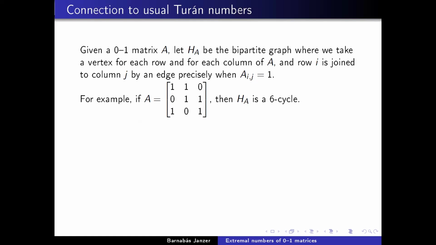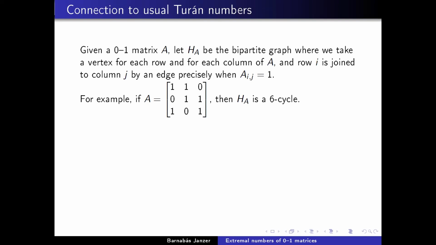So more explicitly, you can take a bipartite graph which has on one side of the bipartition vertices corresponding to the rows of the matrix, and on the other side vertices corresponding to the columns of the matrix. And you join a row vertex to a column vertex if the corresponding entry in the matrix is 1. So this way, for each matrix A, we define a corresponding bipartite graph, which I'm going to denote by H_A. And for example, if you have this 0, 1 matrix shown here, then that can easily be checked to correspond to a 6 cycle.